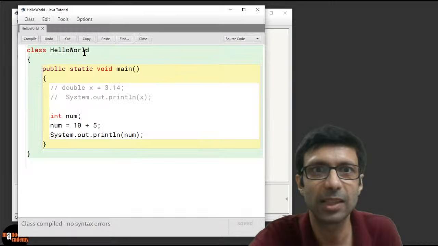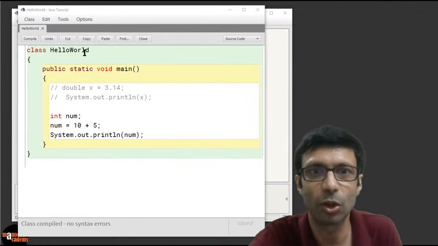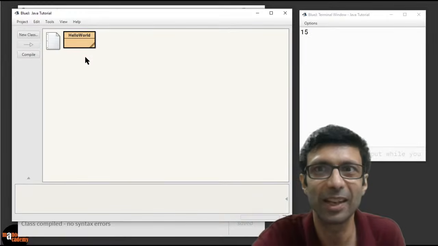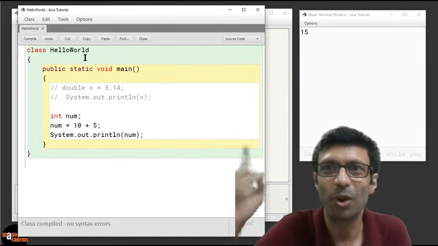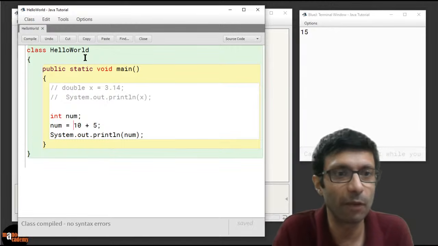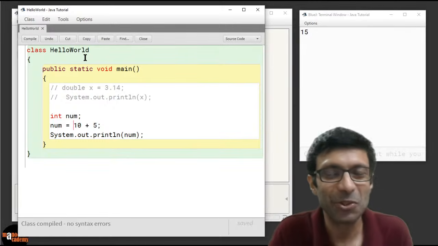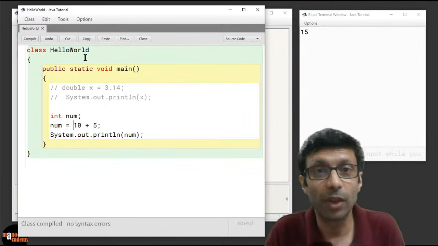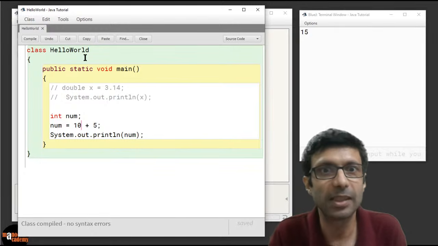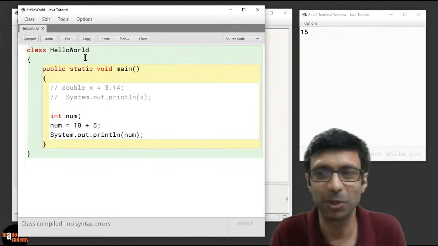Let's keep the program open and also have our output window here. Let's go ahead and run this program. I clicked on main and there you can see the output now. It's 15. And the value of x, 3.14, didn't get printed because it was commented. Awesome. So this is how you write the program: we write the data type integer, number equals 10 plus 5, and then we use Java's println.